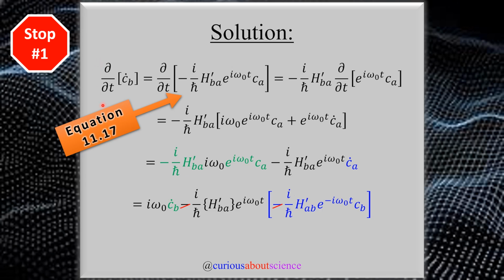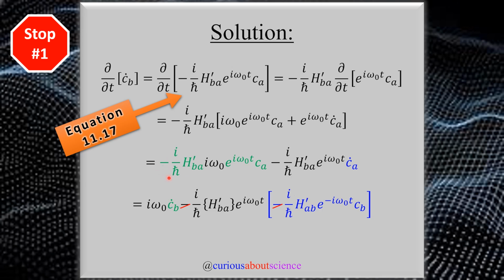So here, if we take the time derivative of c_B dot, and plug in the equation from 11.17, we see that we really have a product rule with the exponential and the c_A term. So take the derivative of the first thing, leave the second thing alone, followed by the derivative of the second thing, leave the first thing alone. Not too bad there. But now we can distribute all of this stuff into the product rule, and then upon doing so, we recollect terms.